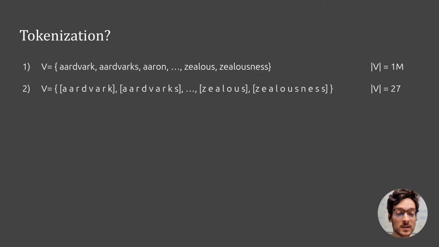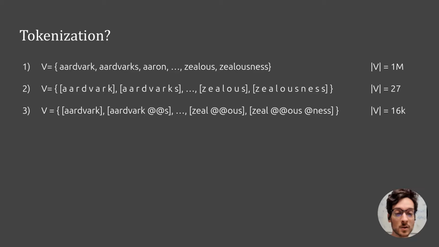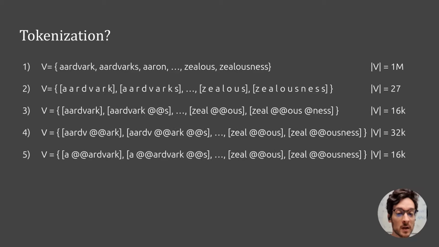On the other hand, if we separated each word as a sequence of characters, then we would get very long sequences, and the semantic embeddings for each unit, that is characters, would be meaningless. The solution is maybe somewhere in between, where we split words into some chunks. But there are many possible ways to do this tokenization, and which one is the best one?